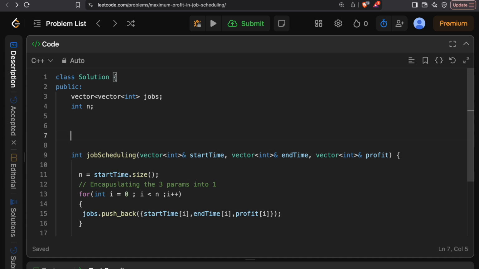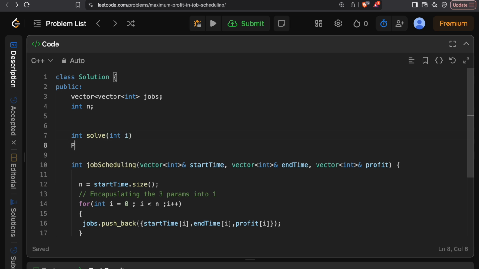And it's natural for them to have different start times or different end times. It can also have the same time. So all the cases can be handled with the DP approach, which is pick and not pick. I'll just name a function int solve, which will be expecting an index. So I'll just name that as i.